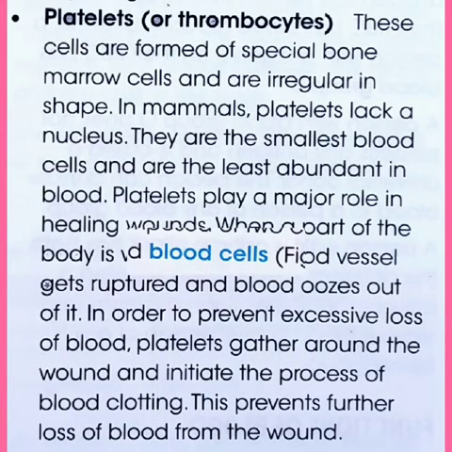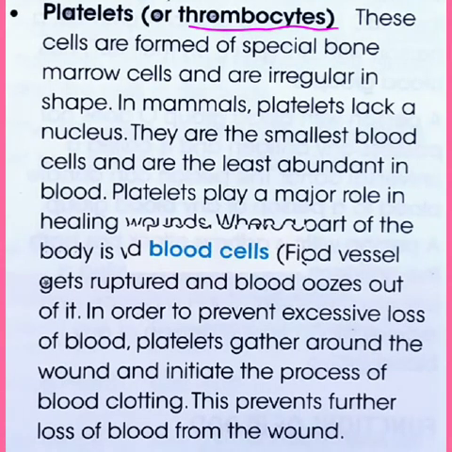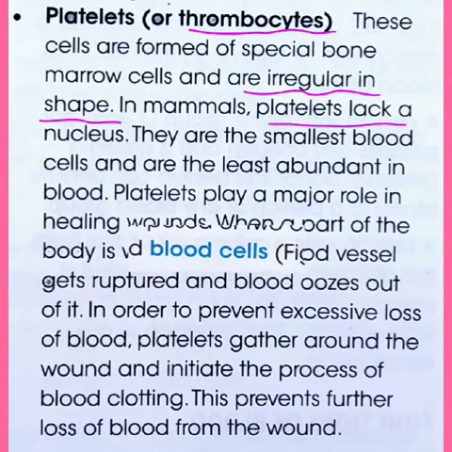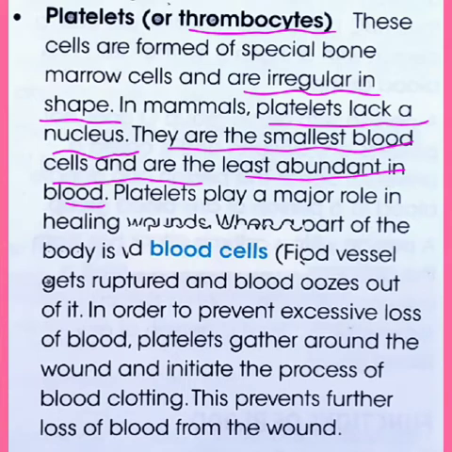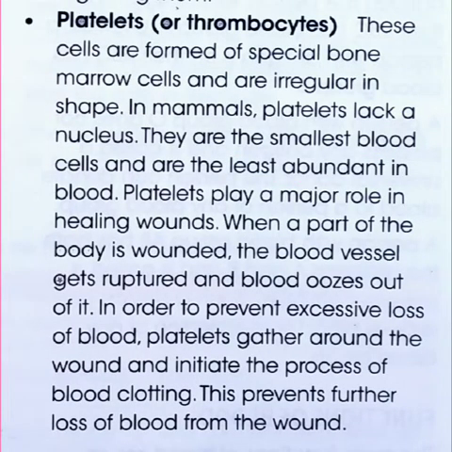Next is platelets, also called thrombocytes. These are also formed of special bone marrow cells and they are irregular in shape just like WBC. In mammals, platelets lack a nucleus just like red blood cells, and they are the smallest blood cells and are the least abundant in blood. Means a smaller amount of platelets is present in blood.